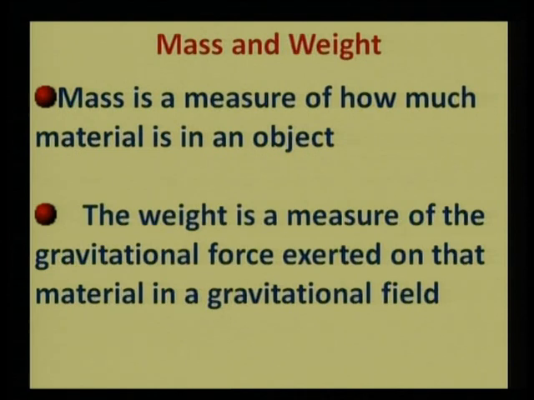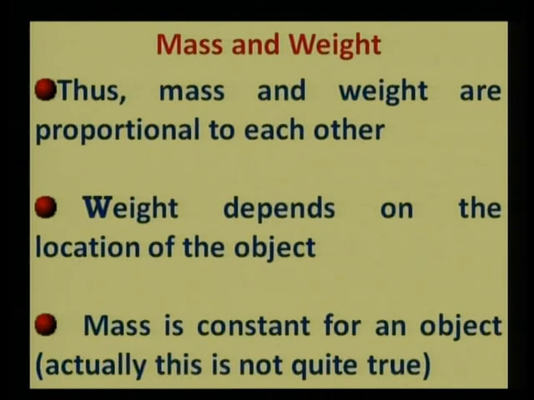So that is weight. There are other points also. Mass and weight both are actually proportional to each other. If the mass increases, the weight also increases. Weight depends on the location of the object. So that is also an important aspect.